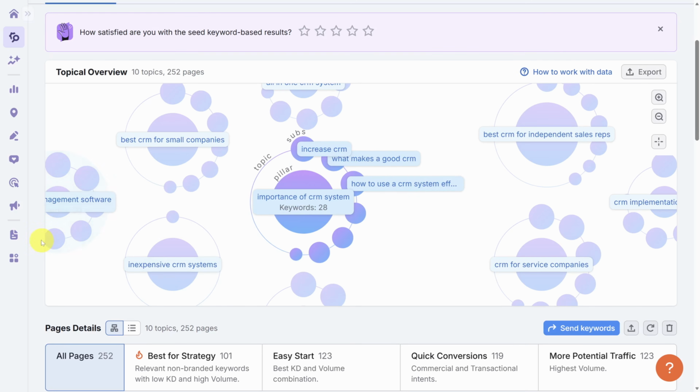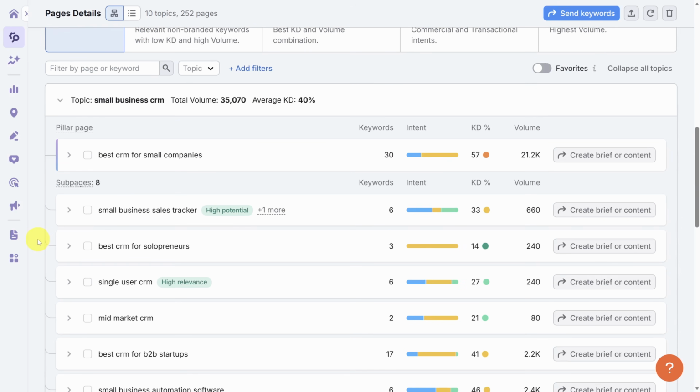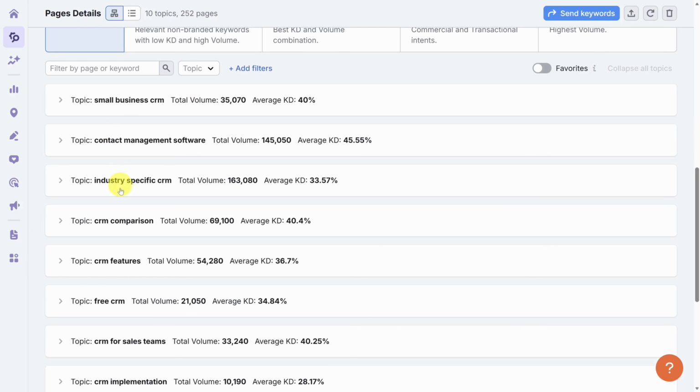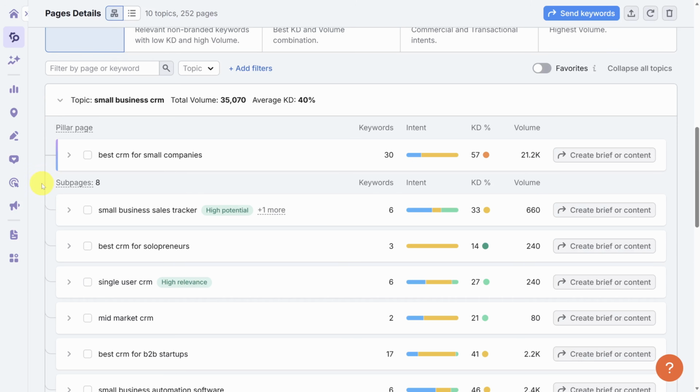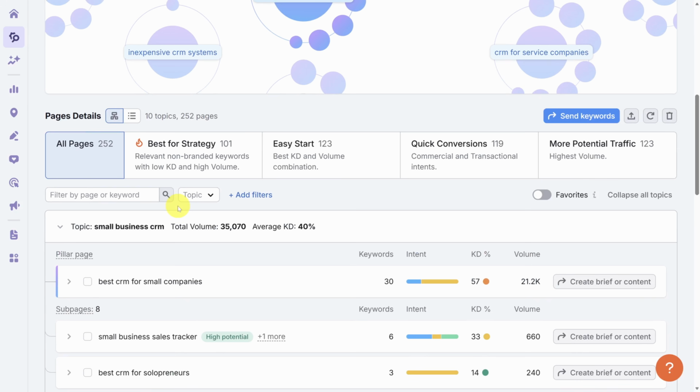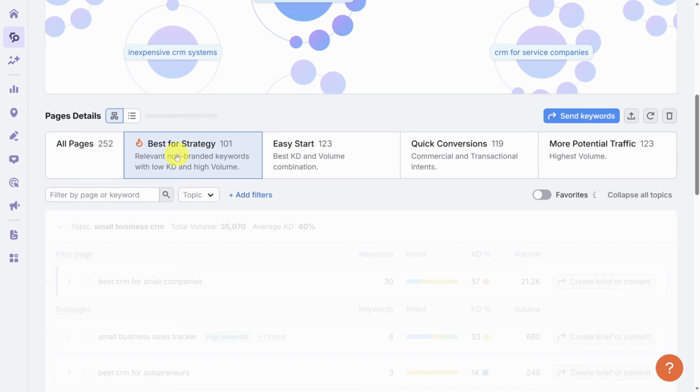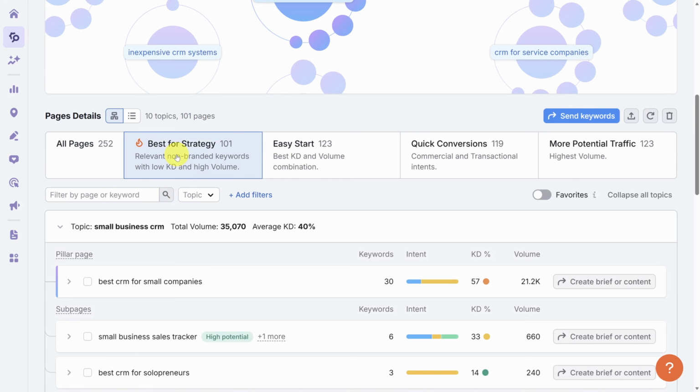You can browse the specifics down below in a table format. I recommend you start by collapsing all topics so you can see all the topics at a high level. Then figure out which one's most aligned with the prompts and keywords you want to impact. Then expand it and start writing pages corresponding to the pillar page and the subpages. And if you need additional help, check out the page filters. Best for Strategy, for example, will help you target high volume, low difficulty keywords.